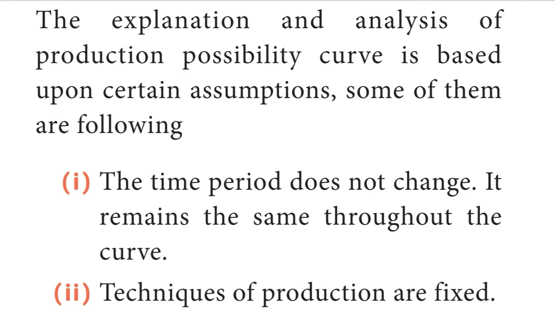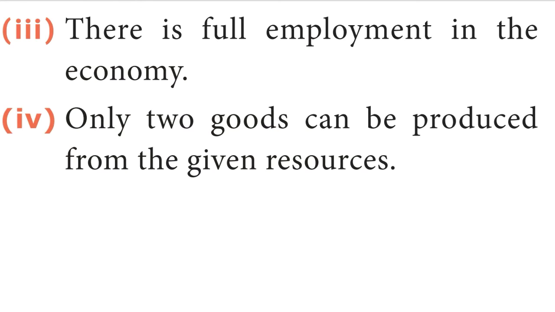The explanation and the analysis of production possibility curve is based upon certain assumptions. Some of them are the following. First, the time period does not change. It remains the same throughout the curve. Second, techniques of production are fixed. Third, there is full employment in the economy. Fourth, only 2 goods can be produced from the given resources.